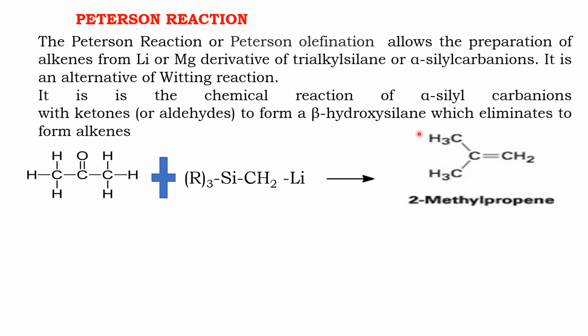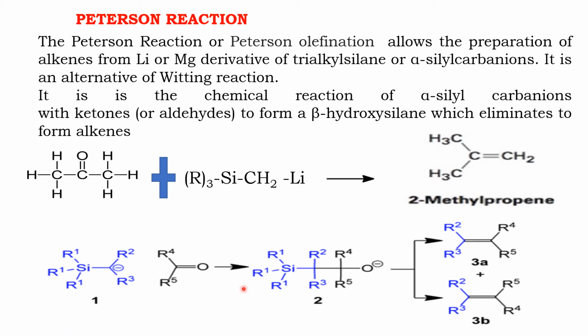This reaction is called Peterson's reaction. So Peterson's reaction is the formation of an alkene from an aldehyde and a lithium or magnesium derivative of trialkyl silane.